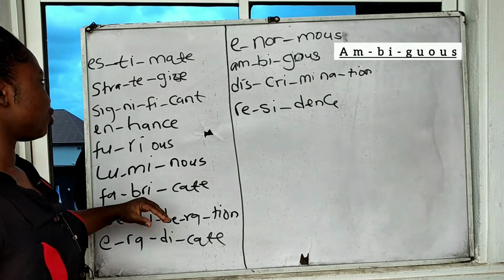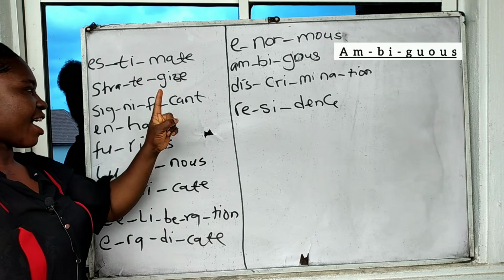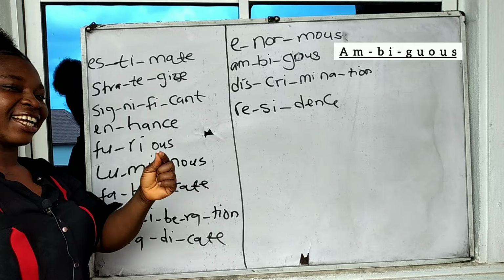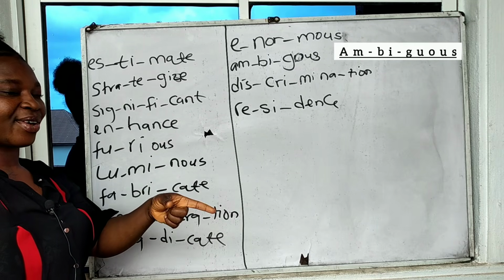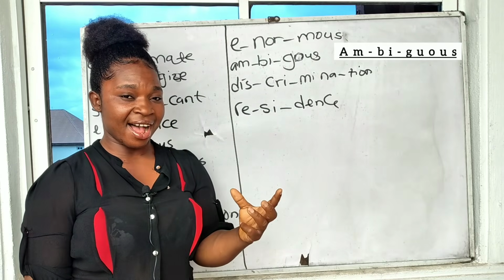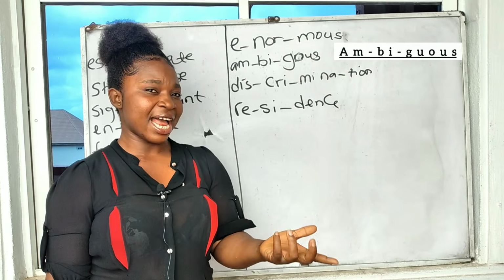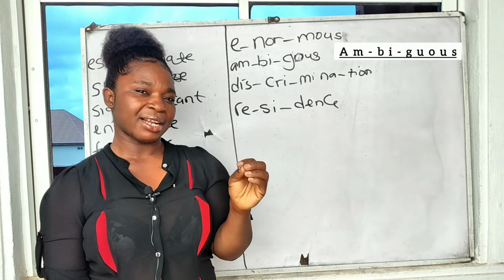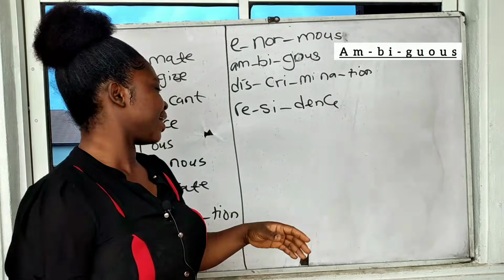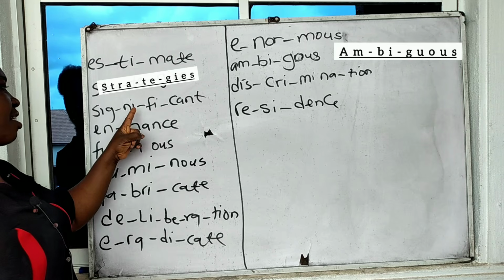We've been able to produce estimate, strategize. We have strategy, we have strategically, we have strategize. Okay, in one of our video I try to explain the word classes that we have when a word is functioning as a verb, a noun, an adverb, or an adjective. I'm still going to go into details of that, but not now, until we are very much okay with our spellings. Okay, so we have strategize, we have significant,